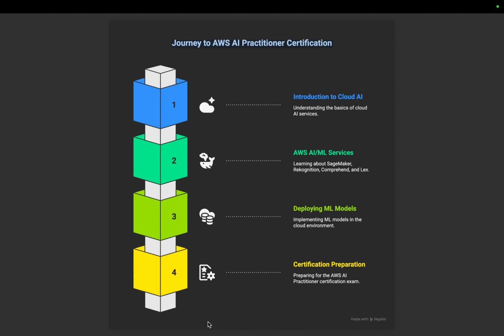If you get this certification, you can rock in your career, as it will teach you about all the cloud services that we have. Then we will study supervised, unsupervised, all machine learning concepts. Then we'll study what SageMaker is, what Rekognition is, what Lex is, everything that we're going to cover. Then we will study how machine learning models are deployed, and then we will prepare from the examination point of view. This entire thing we will prepare as per the examination point of view.